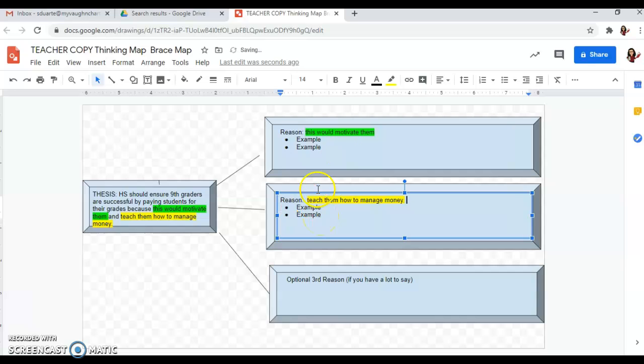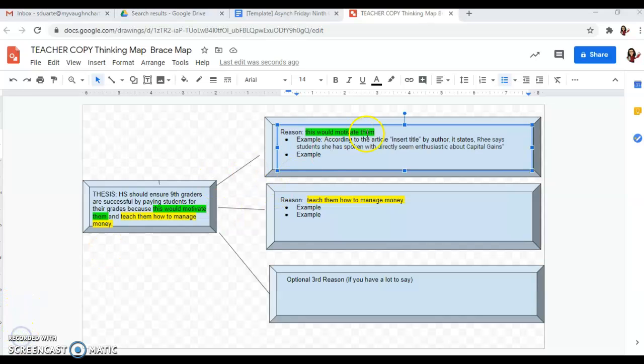Once you've done that, you're going to think of examples. Examples can be, if you recall from the prompt, from the article or personal experiences and observations. So I cannot use the article here because this topic was not in the article. This is just an example. But I'm going to think of an example for this. It could be from my research on Friday. And in fact, there was a really good quote about that. So I'm going to go pull that. I took this directly from my research from Friday.